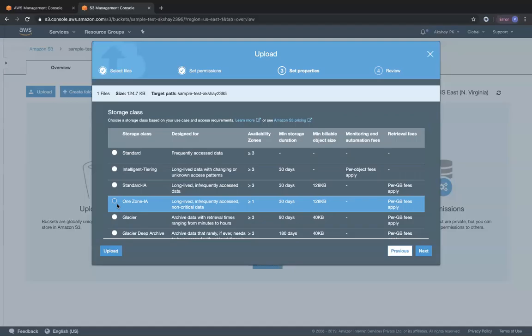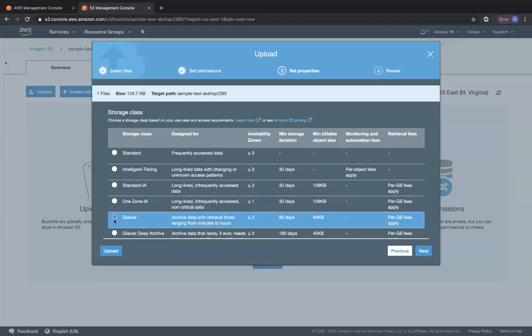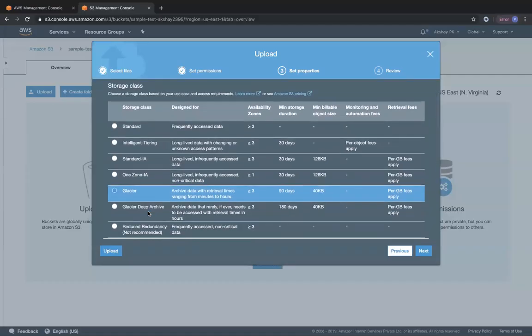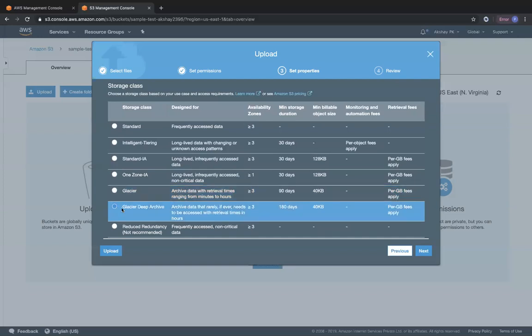If I'm never going to access my resume for a very long period of time, I can choose Glacier. But if I want to retrieve that object, I will have to wait for 30 minutes or 1 hour or so. And if I think I'm never even going to access my resume, but I still want it to be safe somewhere, and if at a later point of time I want to access it I can wait for 4 or 5 hours, I can go ahead with Glacier Deep Archive. It's always going to be there, but to even access it, you need to wait for 5 or 6 hours.